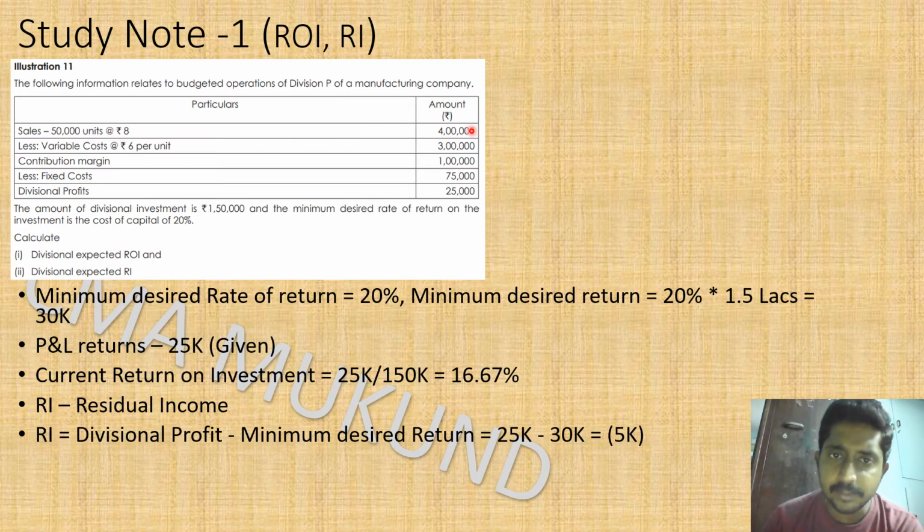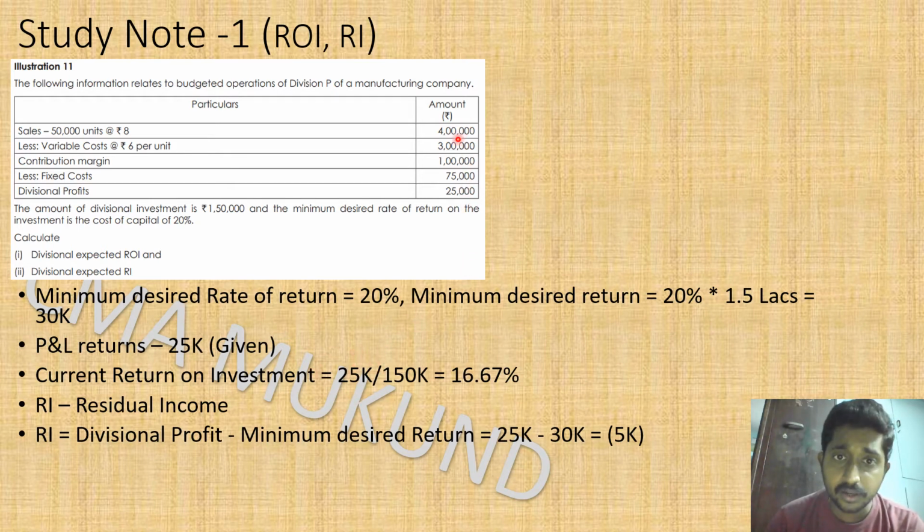But what the P&L says is they have earned 25,000 rupees, which is a little lesser than their target of 30,000 rupees. So the current return on investment, for the investment of 1.5 lakhs, is 25,000 divided by 150k, which is 1.5 lakhs. So their rate of return is 16.67 percent, the budgeted rate of return. These are all budgets for the upcoming year, and the budget itself is giving you 25,000 only.